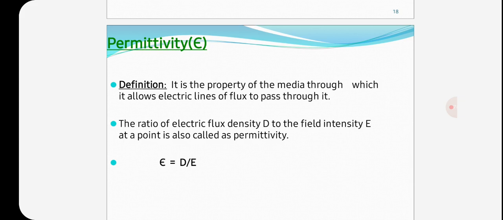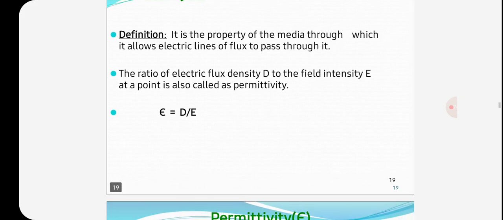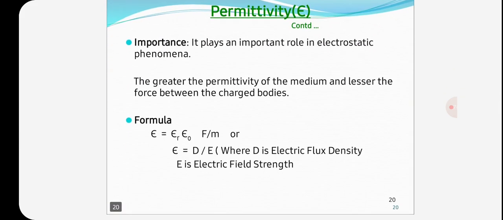The ratio of electric flux density D to the field intensity E at a point is also called permittivity, that means epsilon is equal to D by E. So the permittivity plays an important role in electrostatic phenomena. The greater the permittivity of the medium, the lesser the force between the charged bodies.